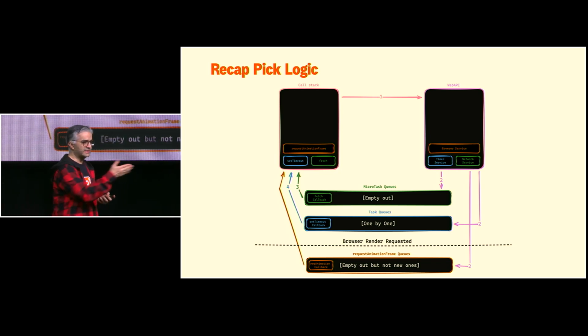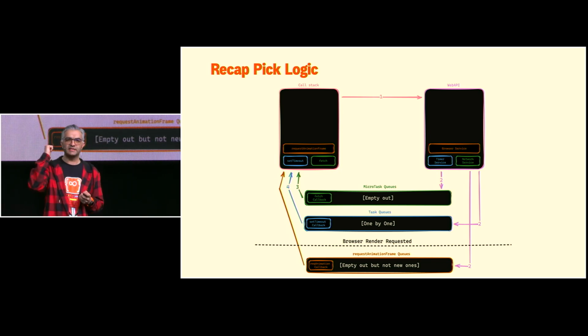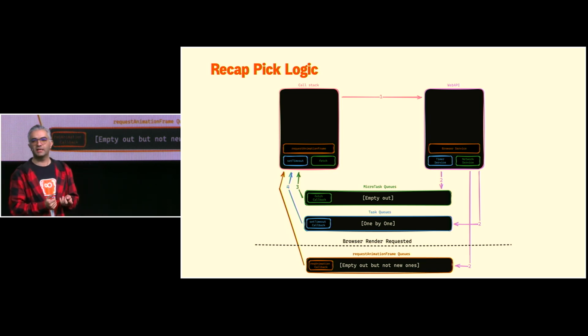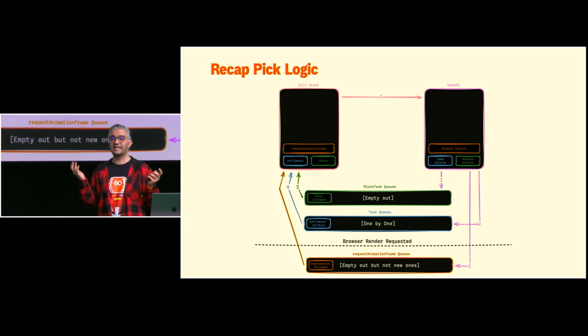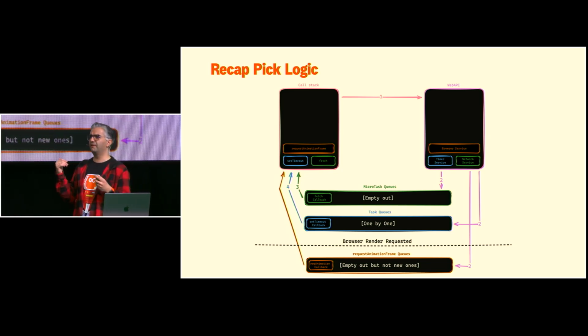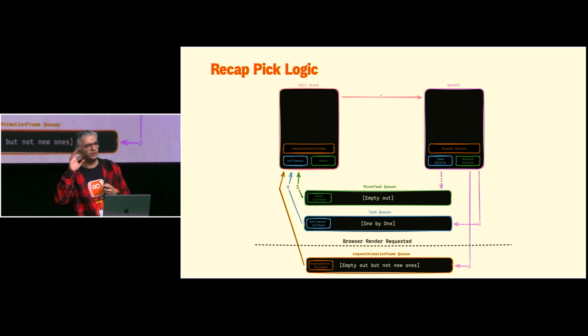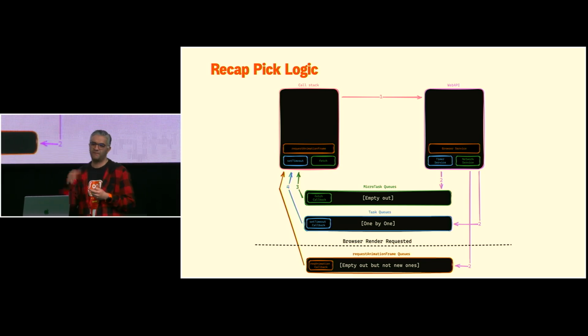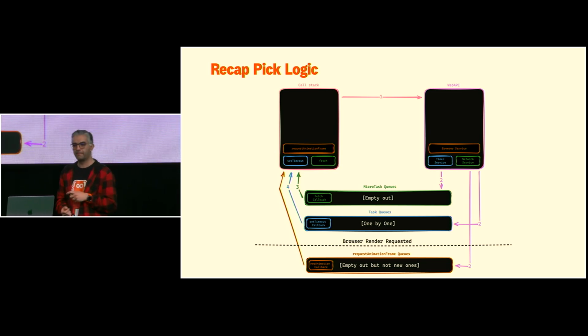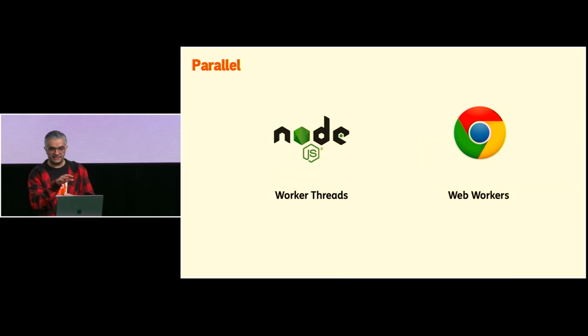For instance, in this case, I just checked, this screen is 60 Hertz, so it just runs requestAnimationFrame at 60 Hertz. And if you are tech savvy, there is a website, the UFO thingy, that you can use to check the ghosting of your screen, and it works with requestAnimationFrame. So that's the pick logic.